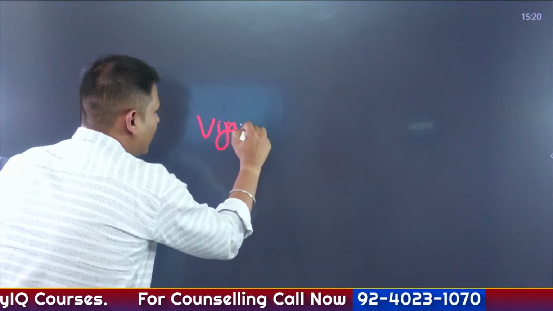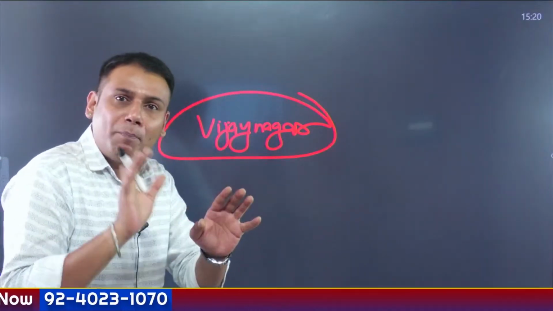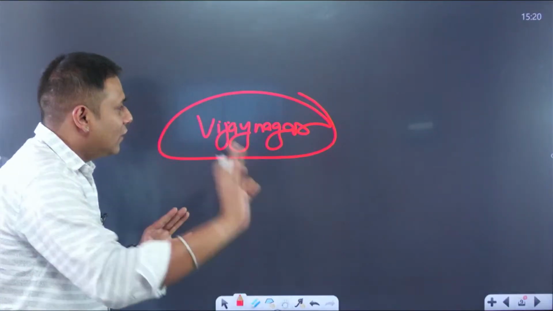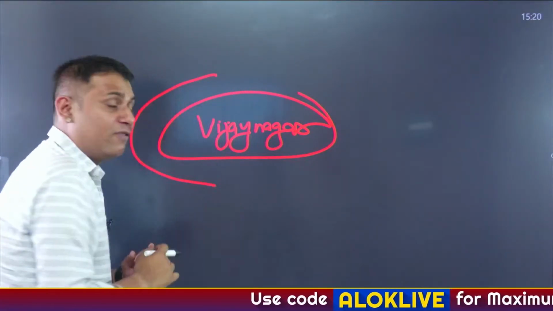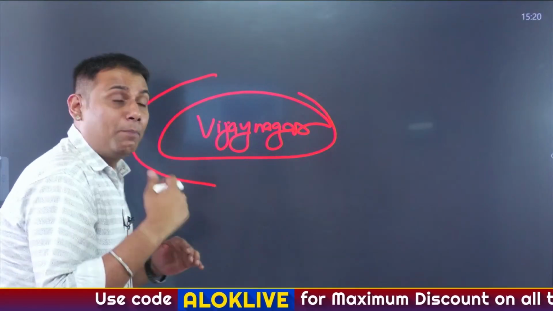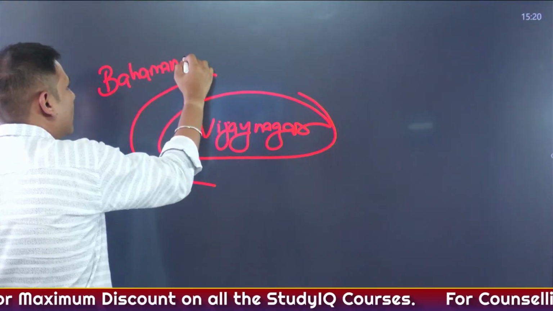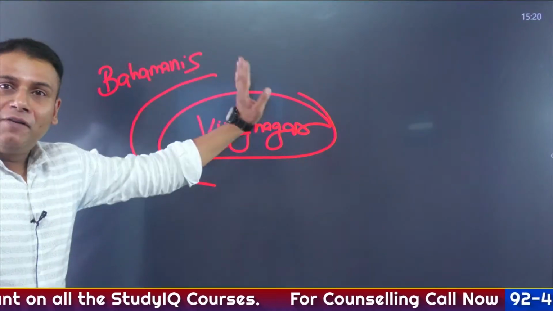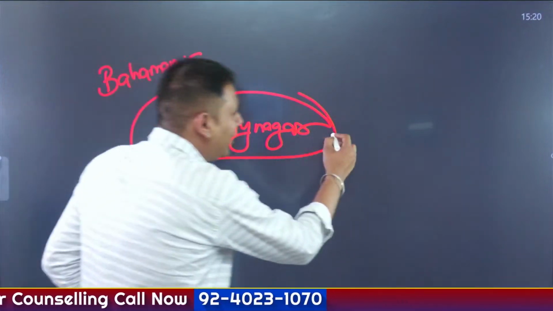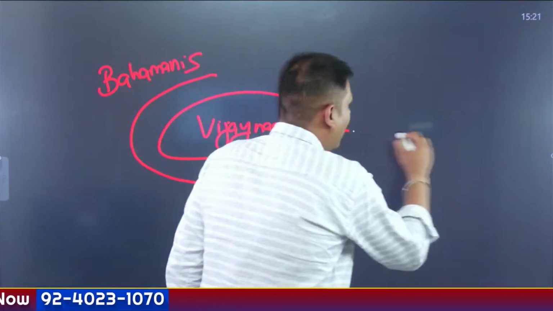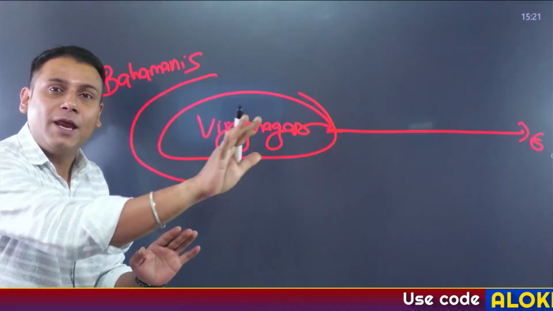Suppose this is Vijayanagar, encompassing the major part of Karnataka. Certain territories in the north of Vijayanagar, in the west, and in the south were being surrounded by the Bahamanis. So obviously, they'll have skirmishes with the Bahamanis. Now moving towards the eastern part, in the eastern direction Vijayanagar had three major enemies.